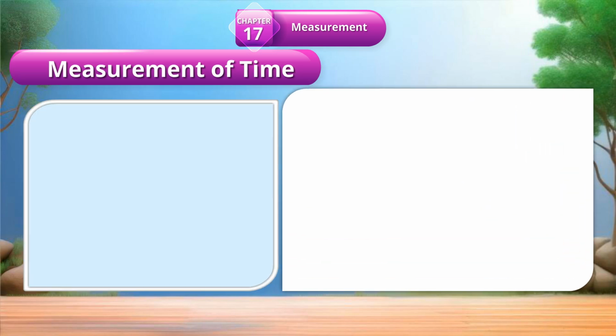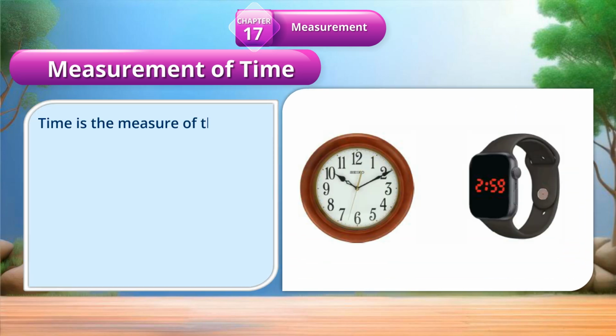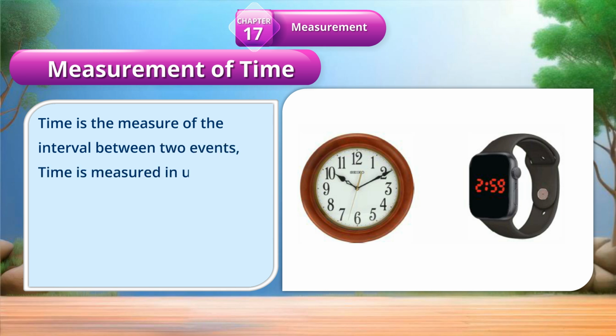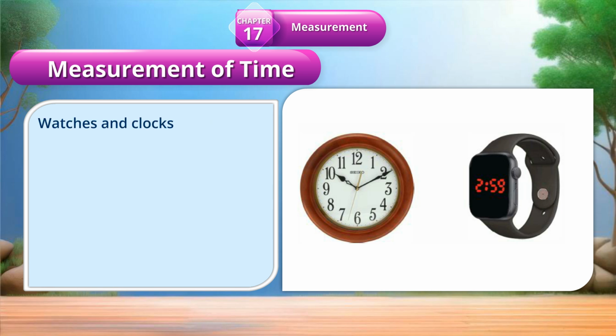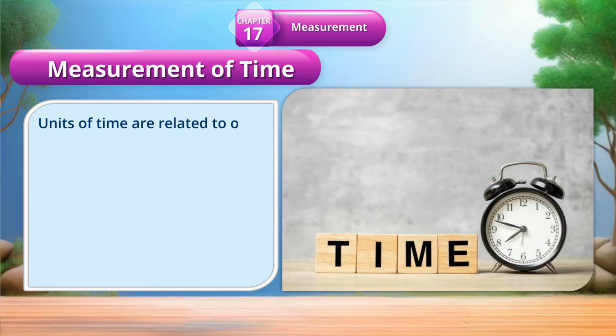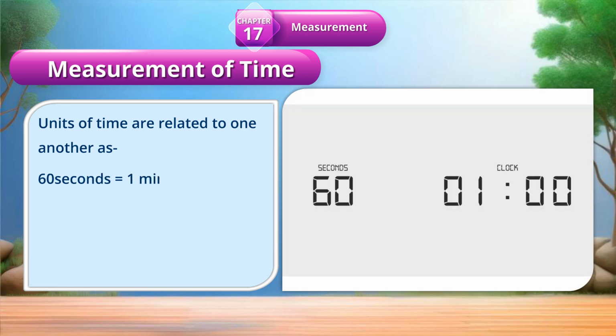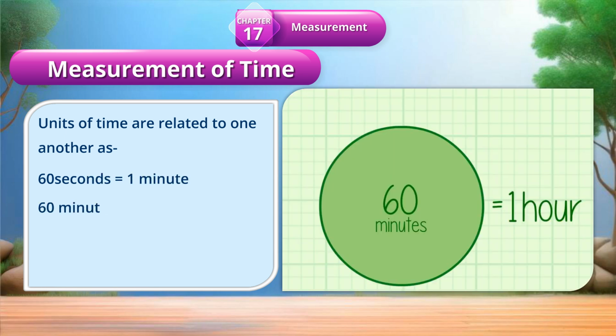Measurement of time. Time is the measure of the interval between two events. Time is measured in units called seconds, s, minutes, min, and hours. Watches and clocks are used to measure time. Units of time are related to one another as 60 seconds equal 1 minute. 60 minutes equal 1 hour.